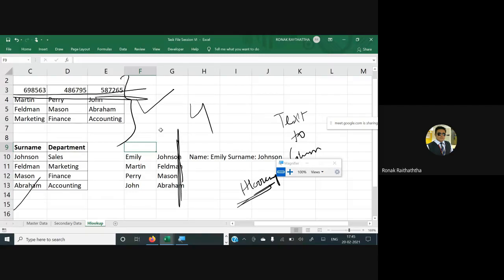After that, we have also seen that how to segregate the text as well. Just in the case we have taken name and surname, and we want to segregate that in terms of names and the surnames to be given in the two different columns. That also we have seen. So text to column we have explored up to certain extent. We would be looking into it in the detailed manner in the next session. So that's what we have done today.